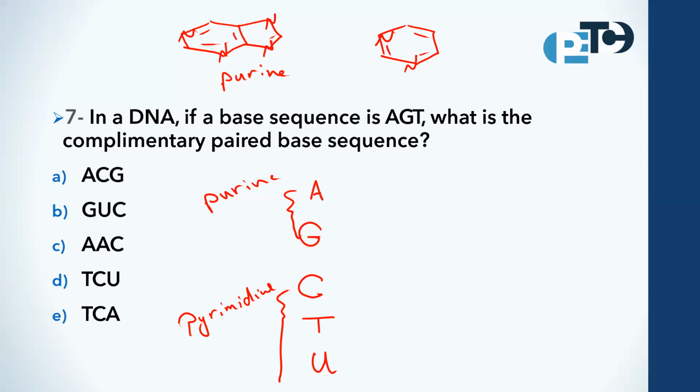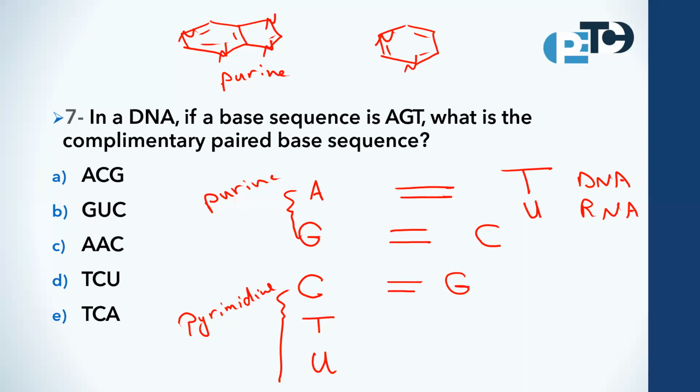Adenine has the complementary base thymine if we are talking about DNA, while uracil if we are talking about RNA. Okay. For guanine, the complementary base is cytosine, whether DNA or RNA. Also, for cytosine, the complementary base is guanine. For thymine, the complementary base is adenine. And also uracil, which is present only in RNA, its complementary base is adenine.